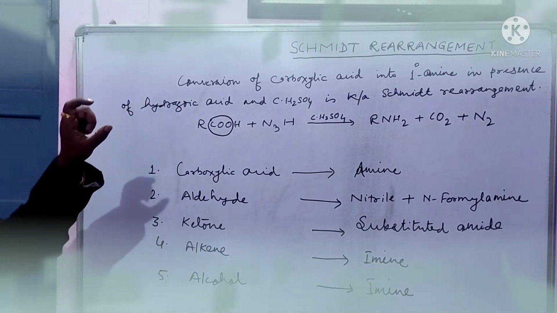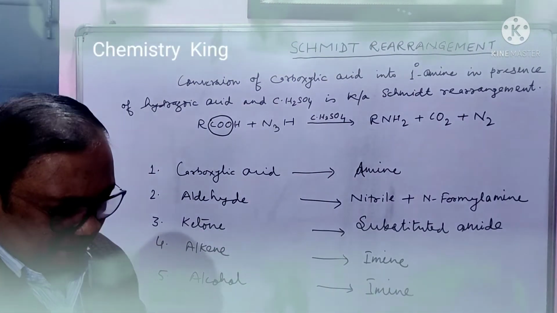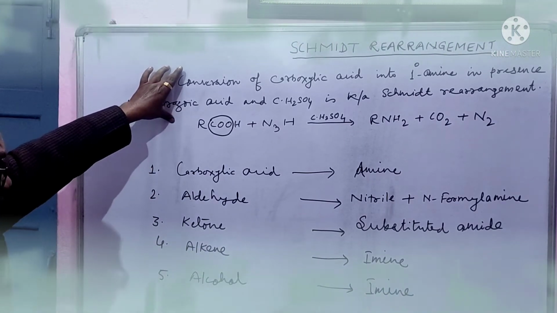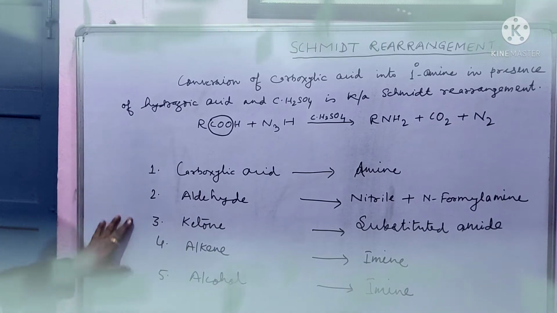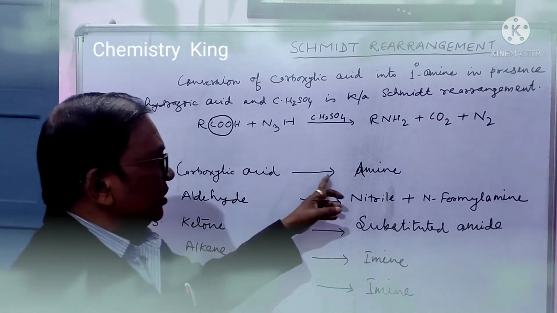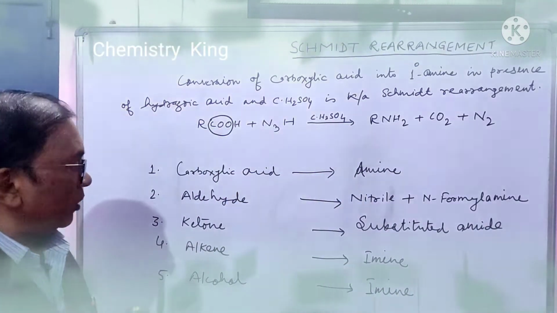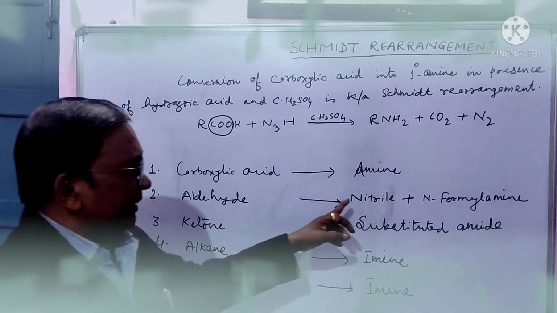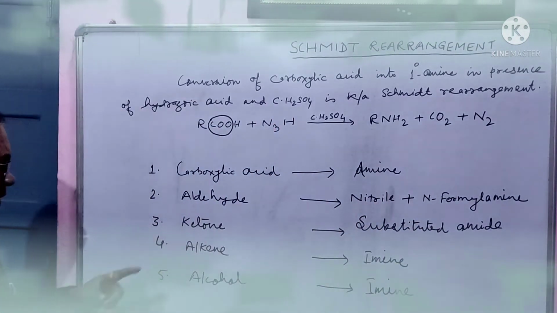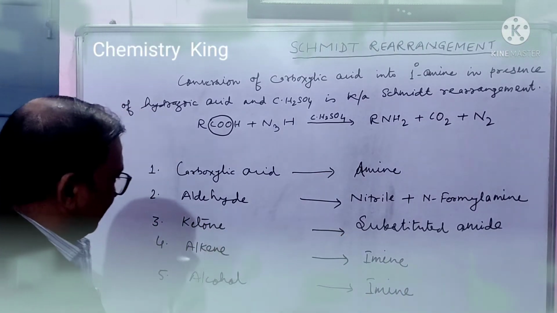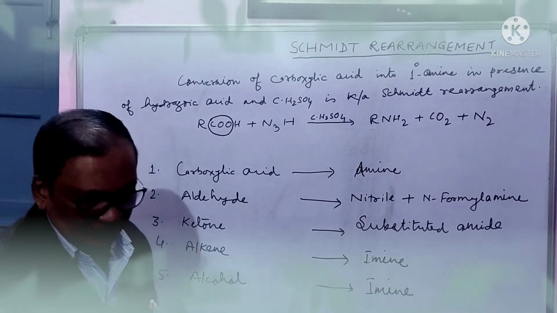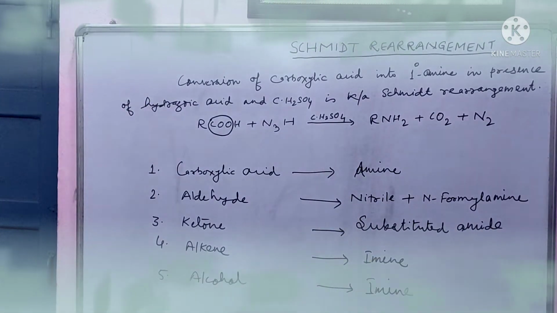This is the basic statement of Schmidt rearrangement. Although these are also Schmidt rearrangement. If we take carboxylic acid, 1-degree amine is produced. Aldehyde will give nitrile and N-formyl amine. Ketone will give substituted amide. Alkene will give imine, and alcohol will give imine. Okay?